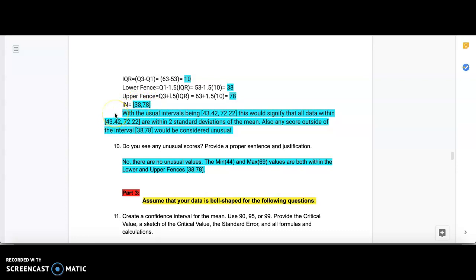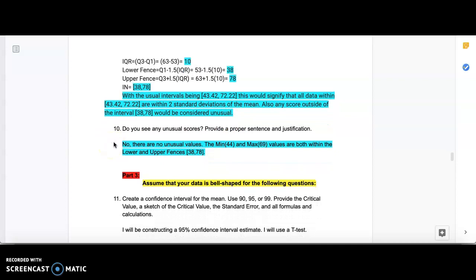With the usual intervals being 43.42 through 72.22, this would signify that all data within 43.42 to 72.22 are within 2 standard deviations of the mean. Also, any score outside of the interval 38 to 78 would be considered unusual.